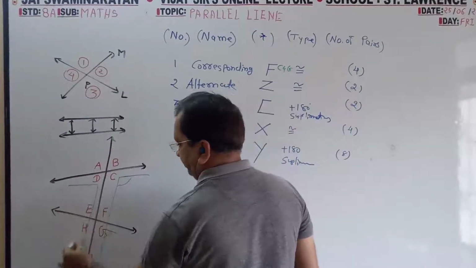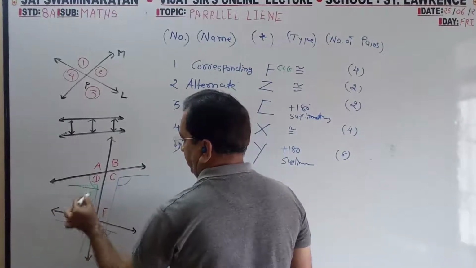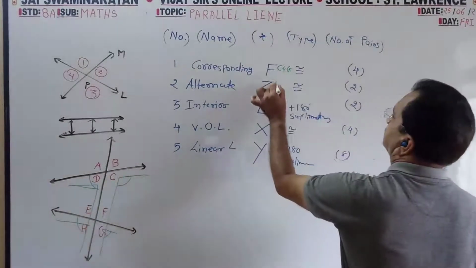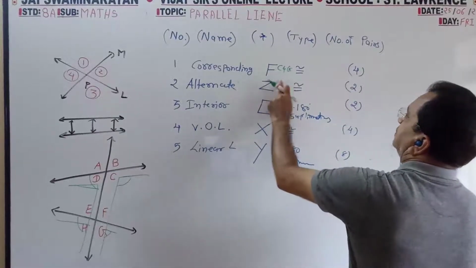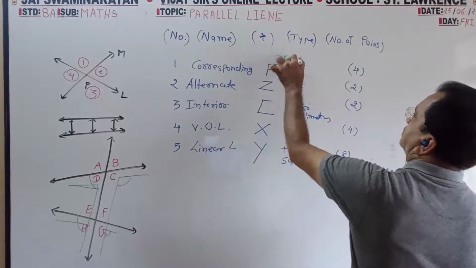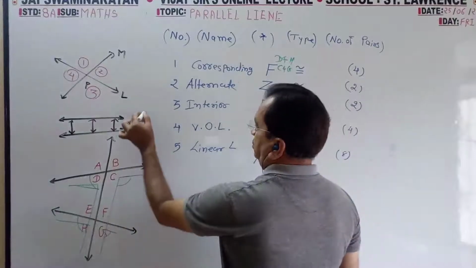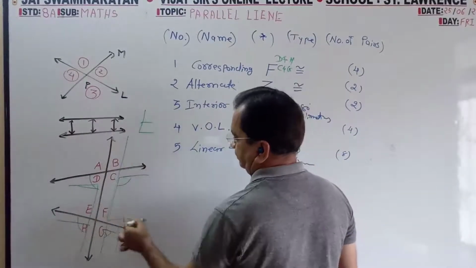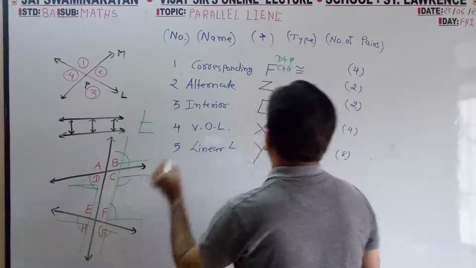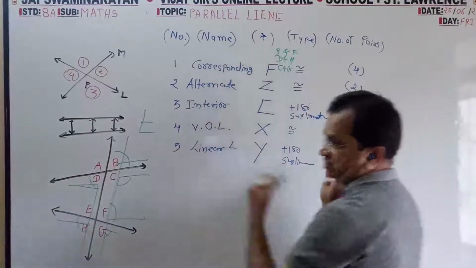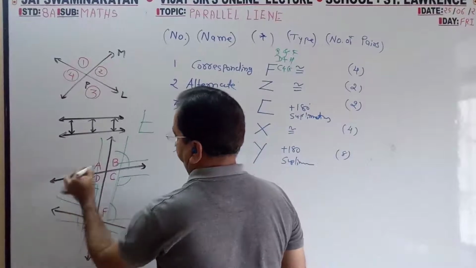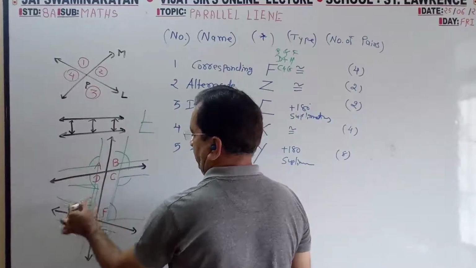This also is F shape, D and H. This also is F shape, so B and F. This side also is F shape, so A and E.